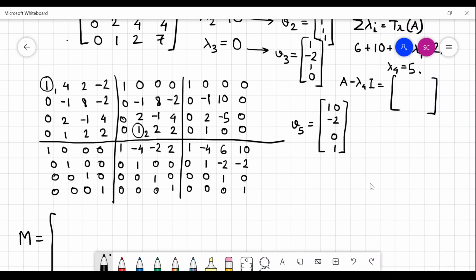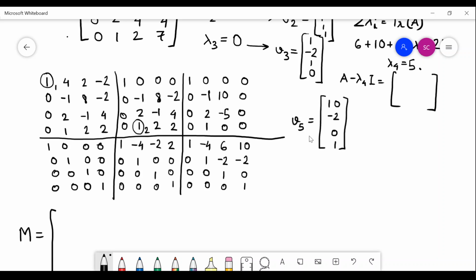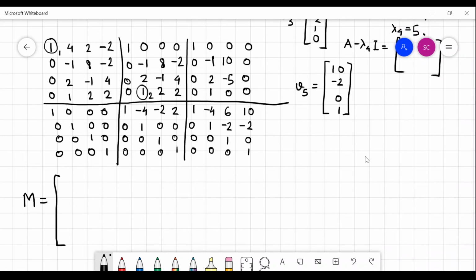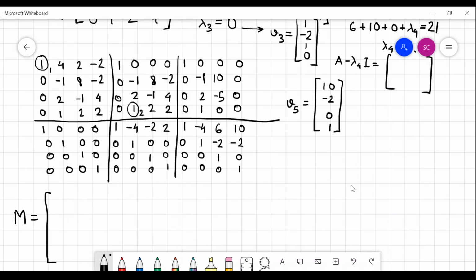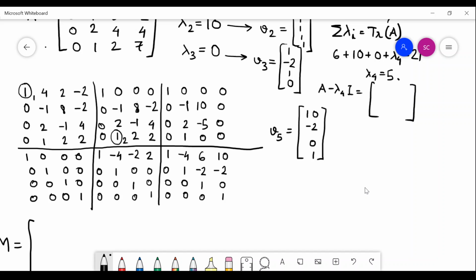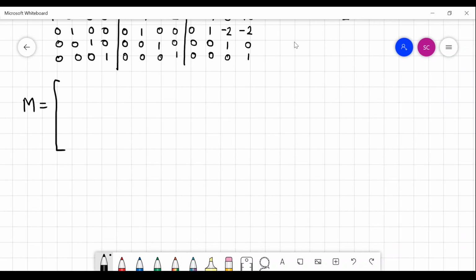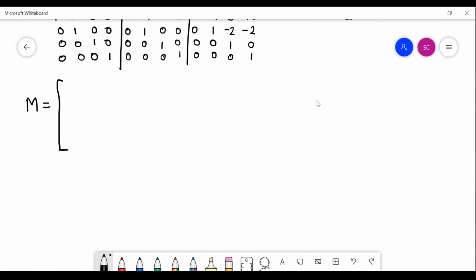But to form the similarity transformation, I need to also find out what are the eigenvectors. So now I have found out all the eigenvectors. Sorry, I have written this as V5, this is V4.